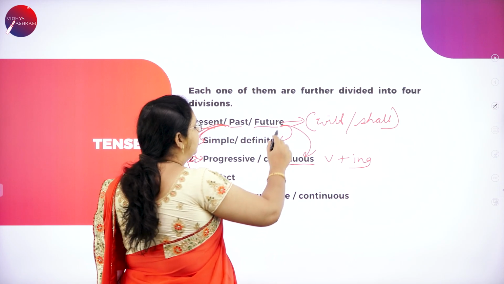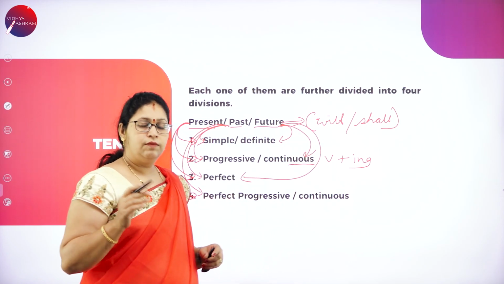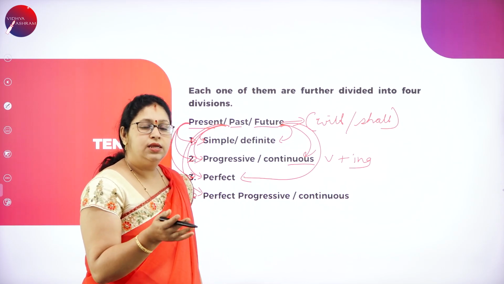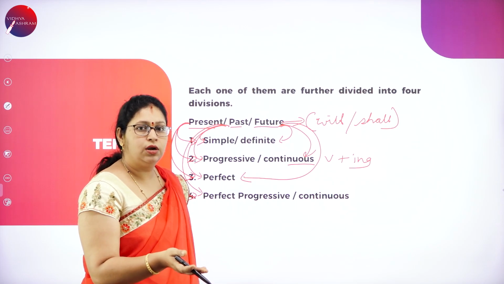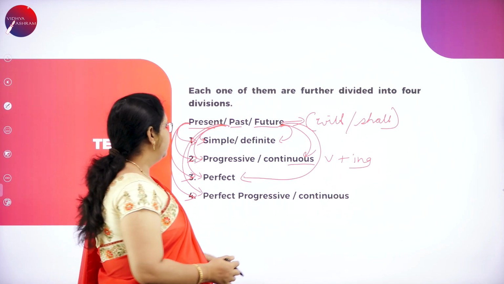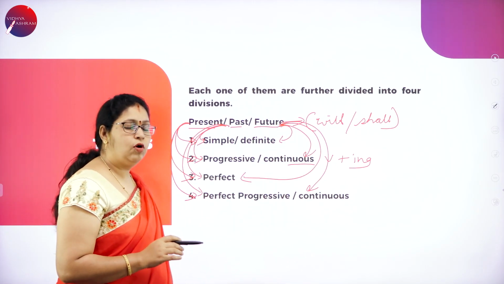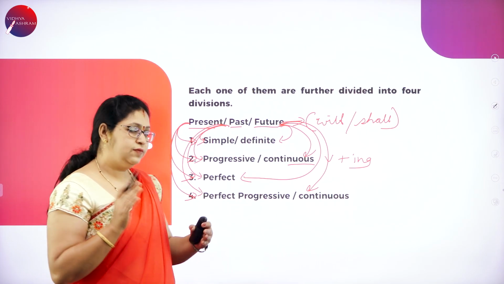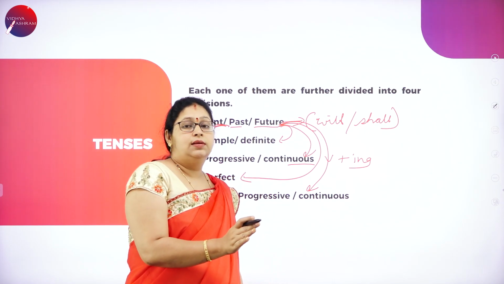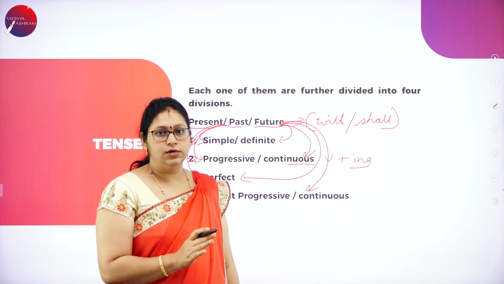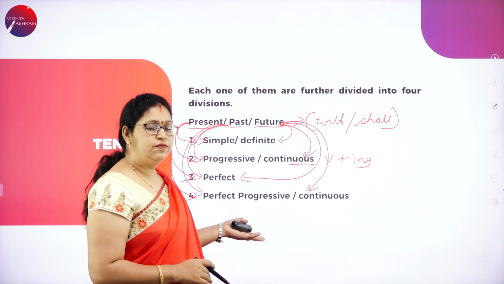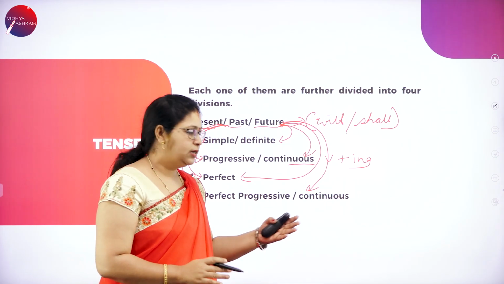Then future perfect. When you are very sure, okay, I will have attended my classes. So when you are very sure, that time we use future perfect. And the last one is future perfect progressive or future perfect continuous. So in future, for some time, I shall have been studying, and I shall have finished my course in 5 years. So when you are sure, we use future perfect progressive or future perfect continuous.